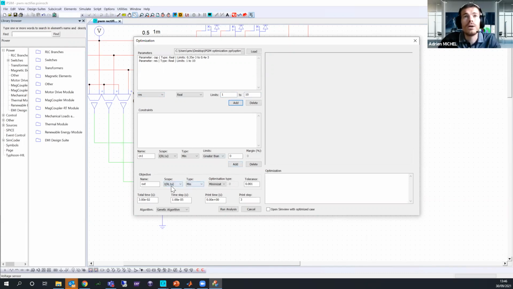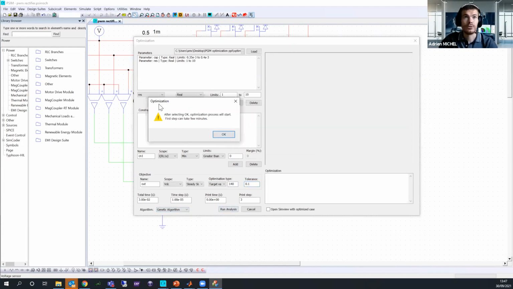So I want to check the steady state. I want to select my steady state value of my output voltage. So I click on it, steady state, and I want to obtain 140. At the beginning, if you remember, it was 138. Now I want to obtain 140. And I will set a tolerance of more or less 10% on this value. Then you can choose genetic because it is the default, and now you can simulate. Again, you have a warning.